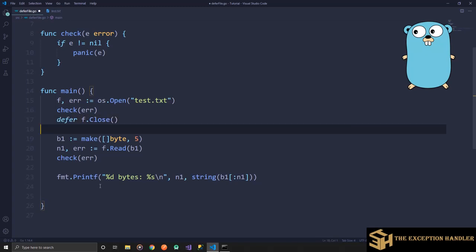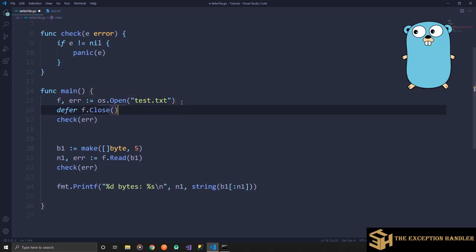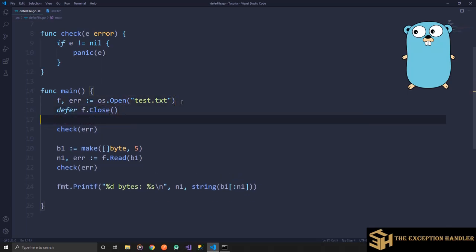This will help me close the file whatever happens, because after the main function, even if I am raising a panic, the deferred call will still run. Sorry, this should be mentioned just before we check the error.